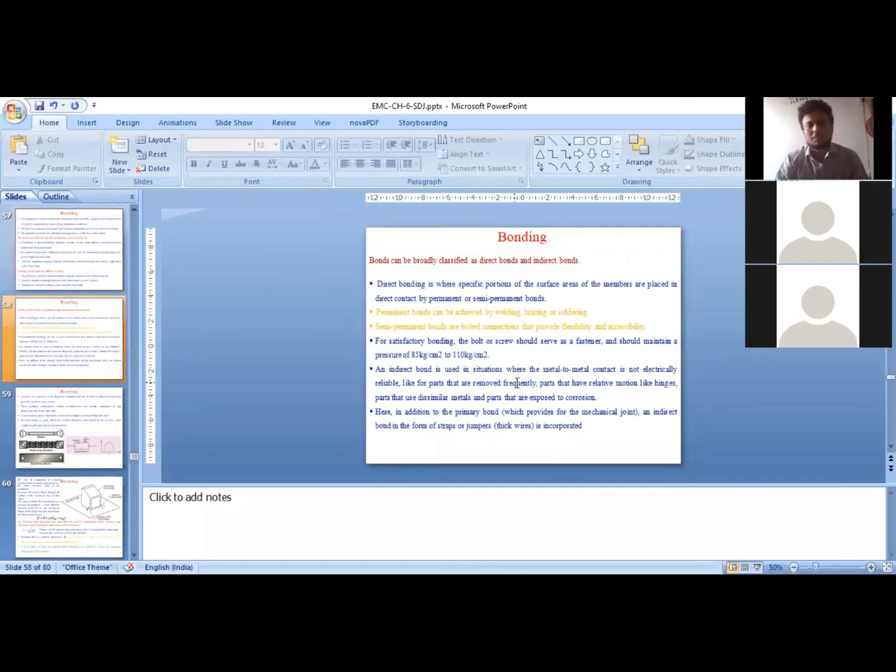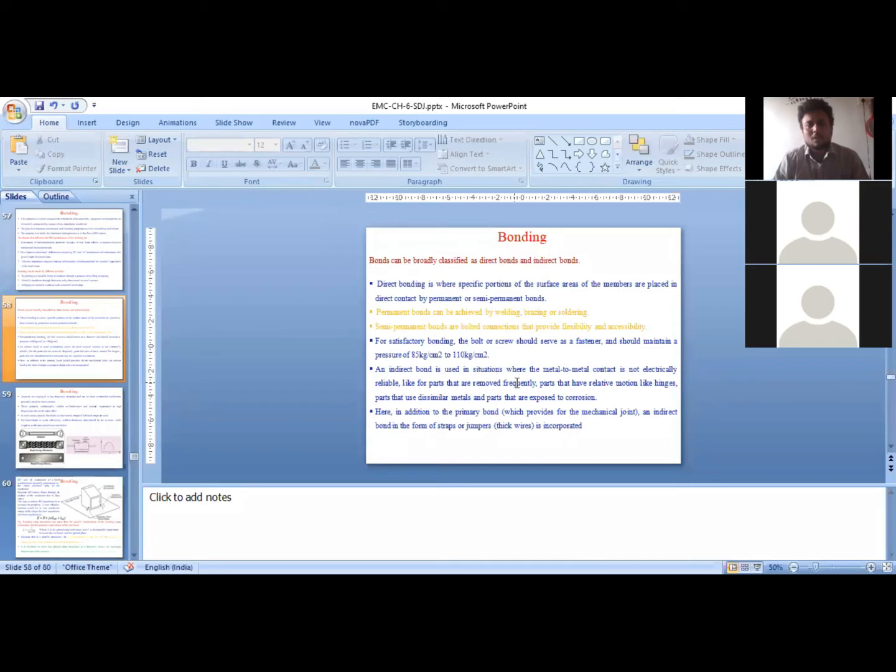As I have mentioned, bonding can be permanent or semi-permanent. Permanent bonds are generally achieved using welding, brazing or soldering. However, soldering is not recommended, as soldering will not give good mechanical strength to the device. So either welding or brazing is preferred to achieve permanent bonds between two devices.